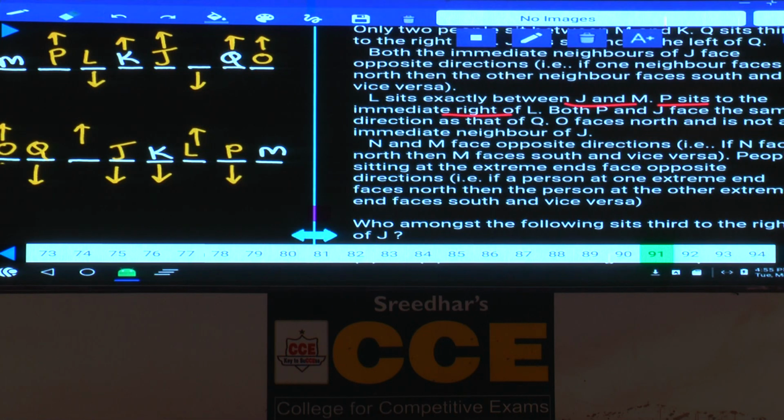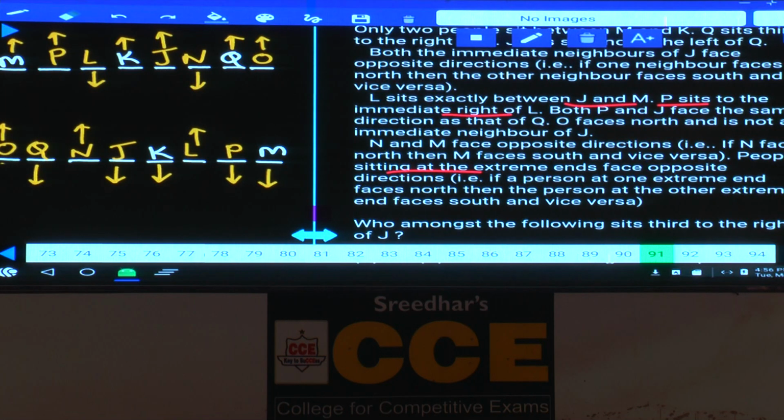N and M face opposite directions. As N and M face opposite directions here, N is facing south and M must be towards north. And in the second case, N is north, M is south. Next one, people seated at the extreme ends face opposite directions. Now in the first case, M and O are facing the same direction. In the second case, O and M are opposite. And the first case is ruled out. Now we are left with only the second one.